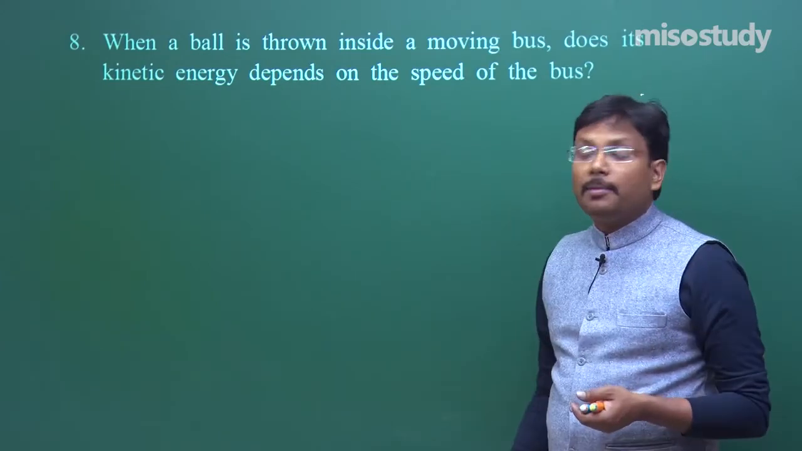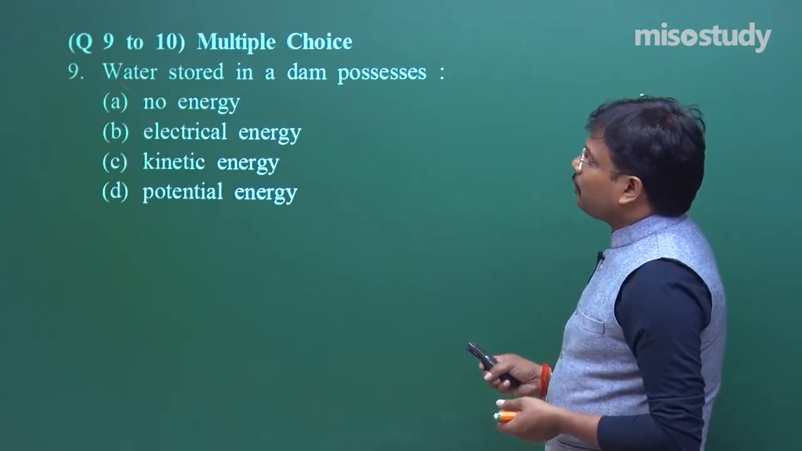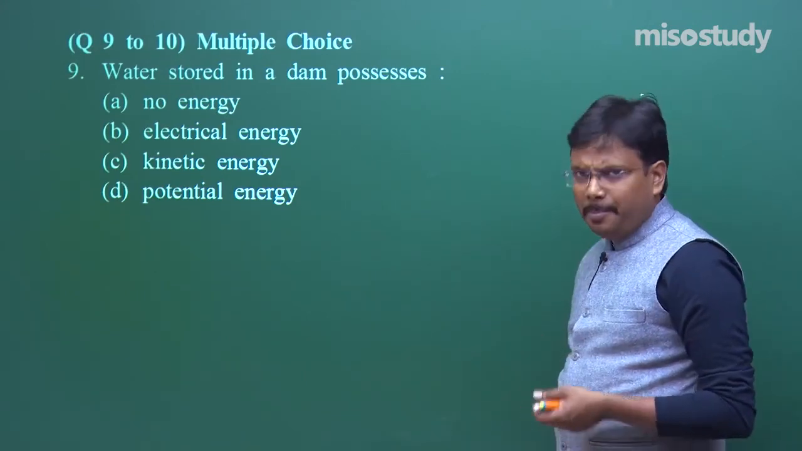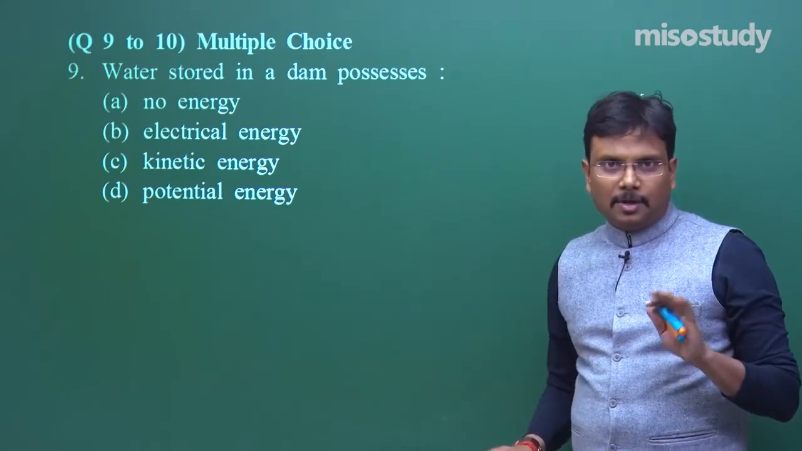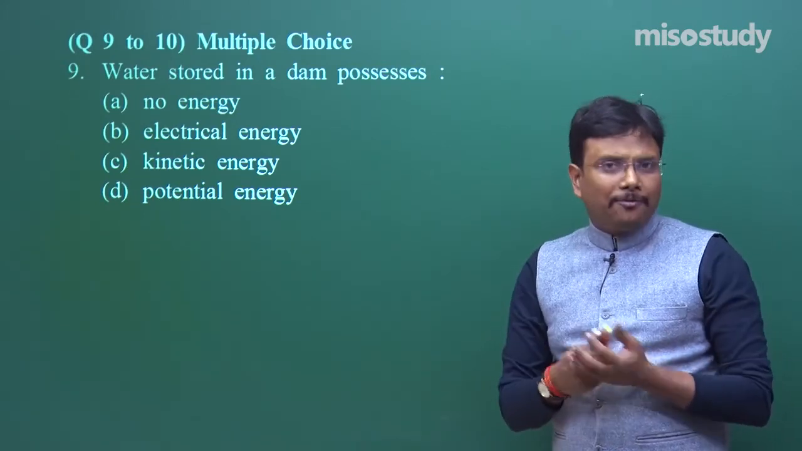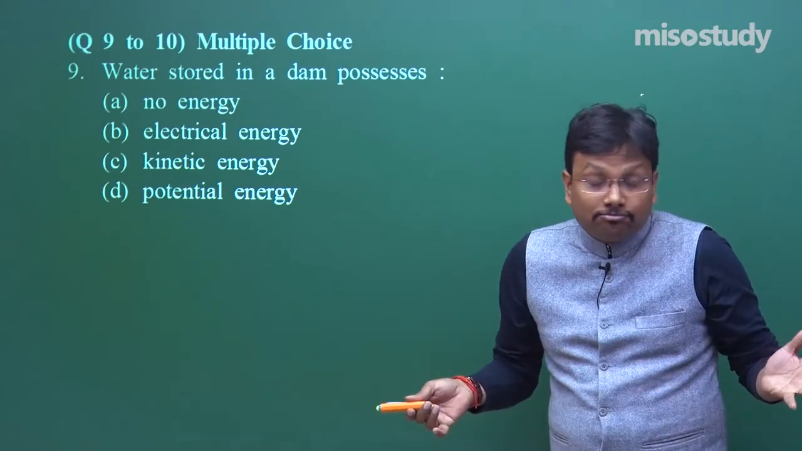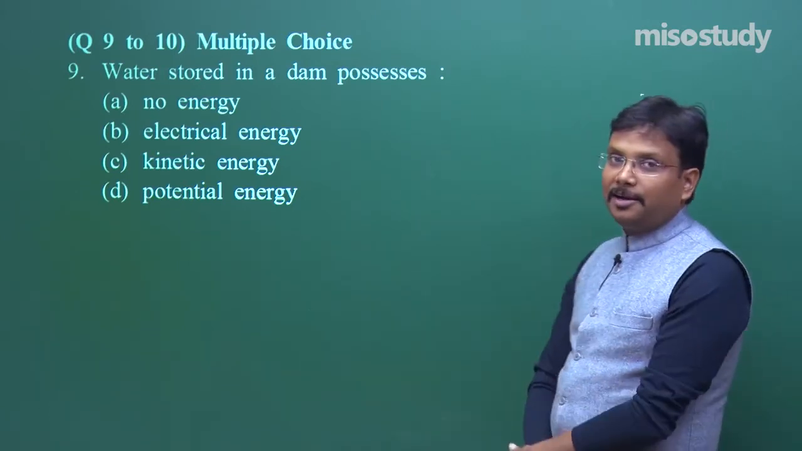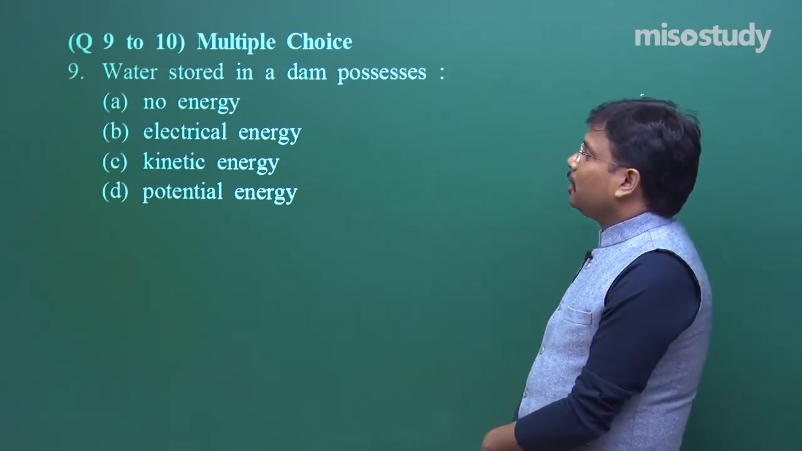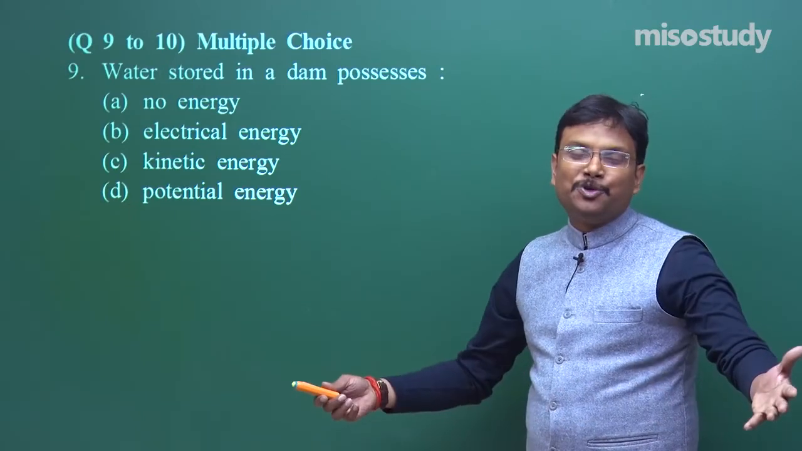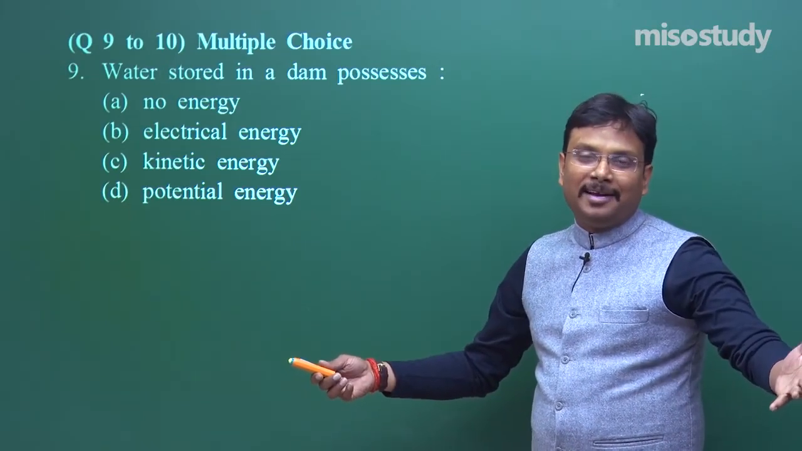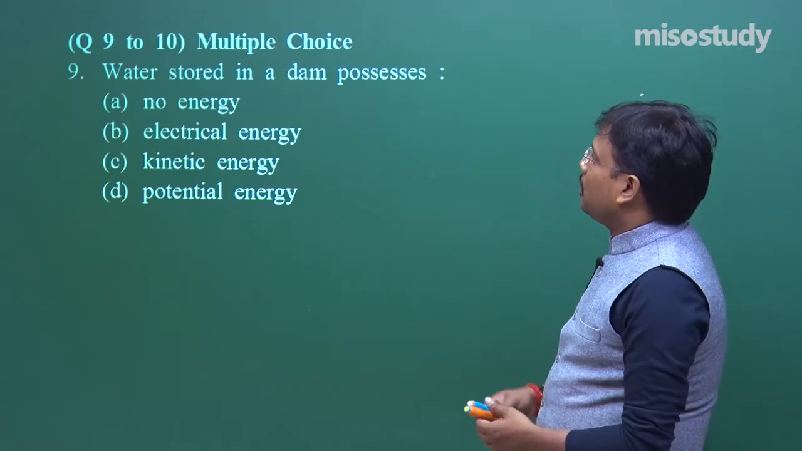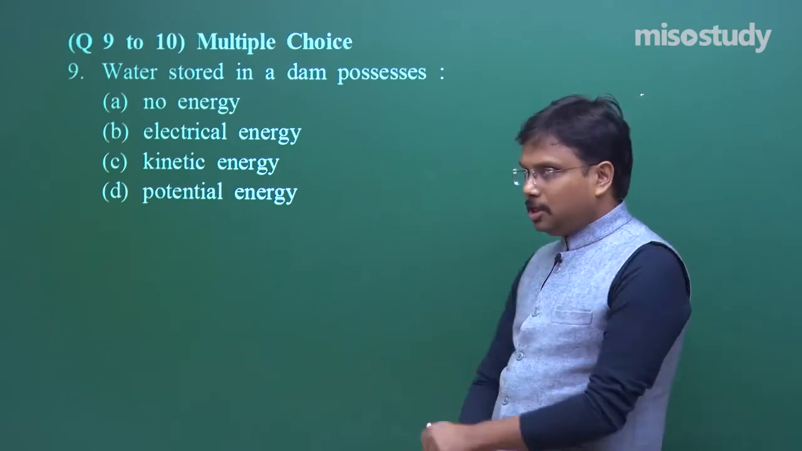Then comes question number 9, and the instruction for question number 9, this red color dot, multiple choice, means the answer is given, and out of 4 options you have to pick the correct option, otherwise 0 marks or negative marking. Fine. So be careful. Let us start reading. Water stored in a dam possesses, just 2 minutes back I mentioned this example, Tehri Dam, Bhakra Nangal Dam, Rana Pratap Sagar Dam, so many. So it possesses electrical energy?